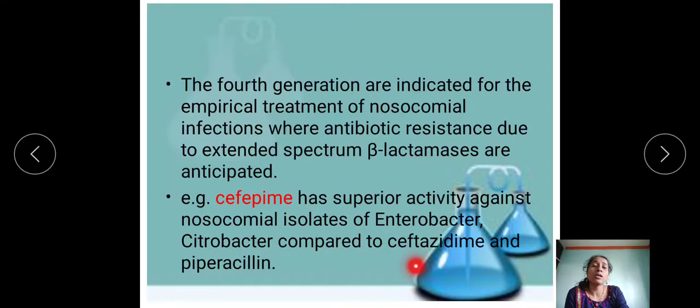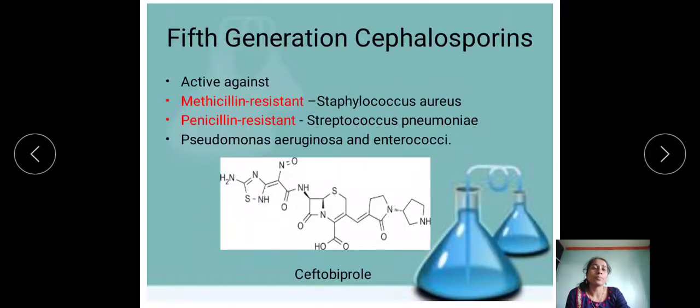ceftazidime and the piperacillin. The last one is the fifth generation cephalosporins. Fifth generation cephalosporins are active against methicillin resistance caused by Staphylococcus aureus, penicillin resistance caused by Streptococcus pneumoniae, Pseudomonas aeruginosa, and Enterococci. The best example given here under the fifth generation is ceftobiprole. This is the structure of ceftobiprole.